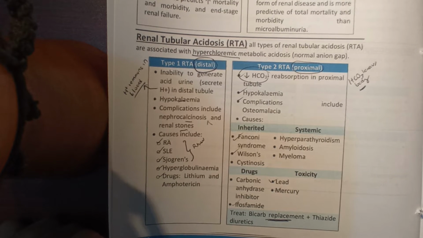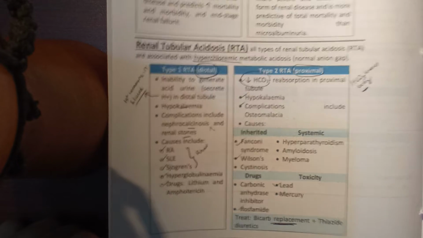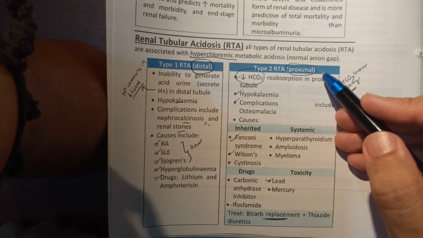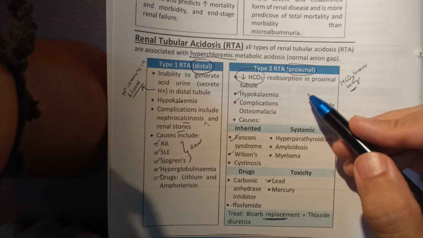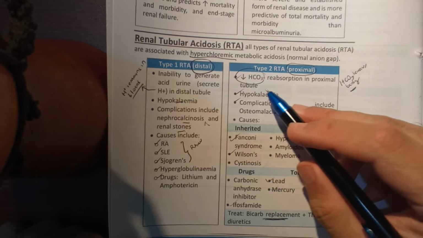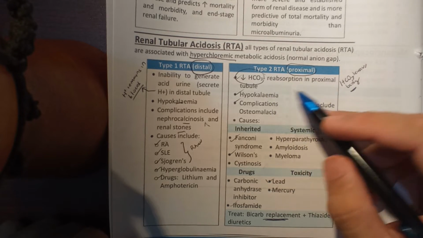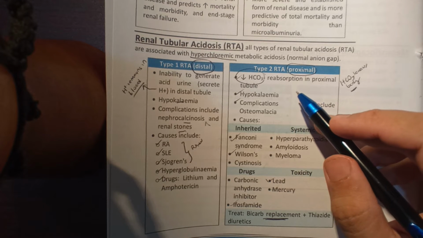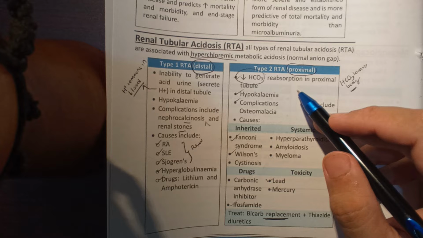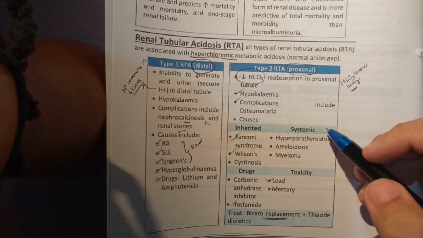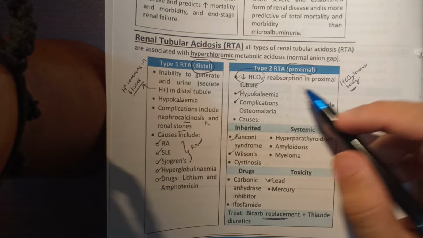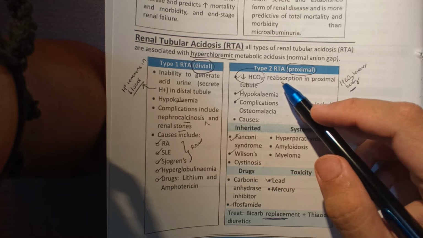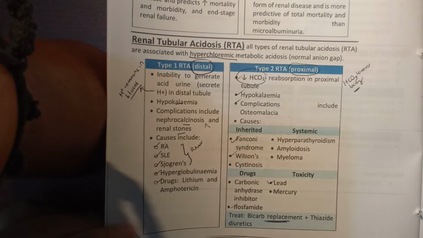Okay, type 2 RTA, proximal. Type 2 RTA happens in the proximal convoluted tubule. What happens is decreased bicarbonate reabsorption in the proximal tubule. You know that bicarbonate is supposed to be reabsorbed in the proximal convoluted tubule, but it doesn't get reabsorbed, so it leaves the body. So the decrease of bicarbonate makes the blood acidic. Hypokalemia is also there as well.